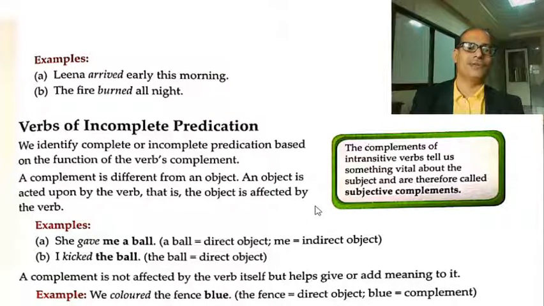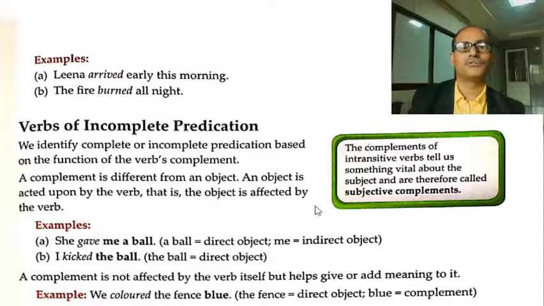Now, before the verb of incomplete predication, what is this concept? We identify complete or incomplete predication based on the function of the verb's complement. Before getting the idea of complete or incomplete predication, you should know what the complement of a verb is. The complements of intransitive verbs tell us something vital about the subject and are therefore called subjective complements.